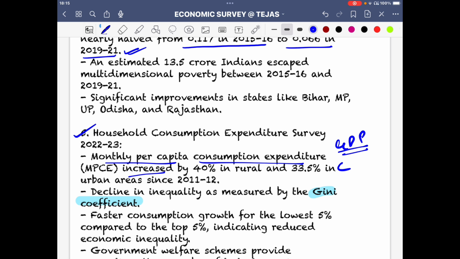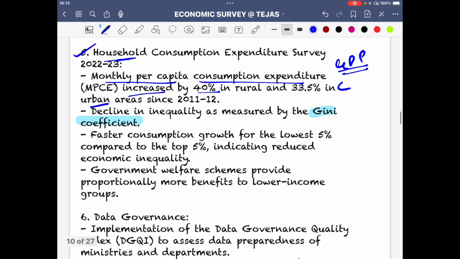If we look at households, what becomes evident is that monthly per capita consumption expenditure has increased in rural areas by 40% and 33% in urban areas. So the rural increase, that you also get to see. In comparative terms there is a greater increase in rural areas. Now we get to see a decline in inequality as measured by the Gini coefficient. Now what is the Gini coefficient? The Economic Survey simply gives this data that there is a decline in inequality as measured by the Gini coefficient.